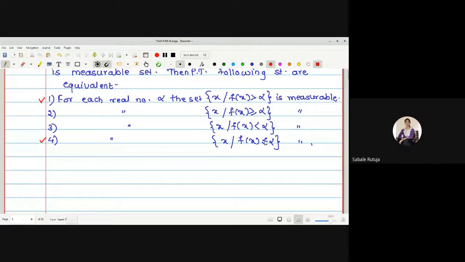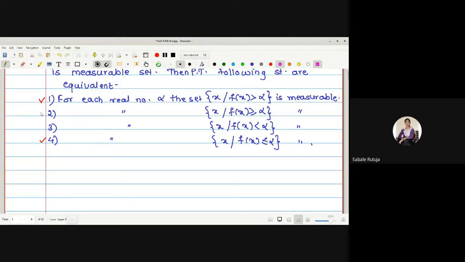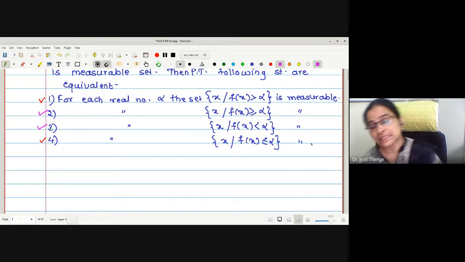What about the reverse? If I start with 4, that is, f of X less than or equal to alpha is measurable, its complement is X such that f of X is greater than alpha. So 1 implies and is implied by 4. The same thing is true for 2 and 3. If the set of X such that f of X is greater than or equal to alpha is measurable, its complement, f of X less than alpha, is measurable. And if we start with 3, 2 is measurable. Therefore, 1 implies and is implied by 4, and 2 implies and is implied by 3.